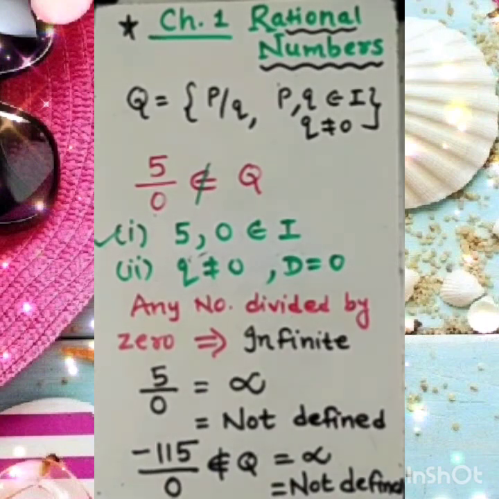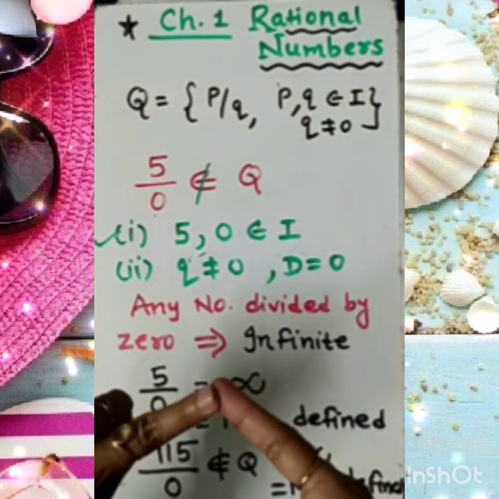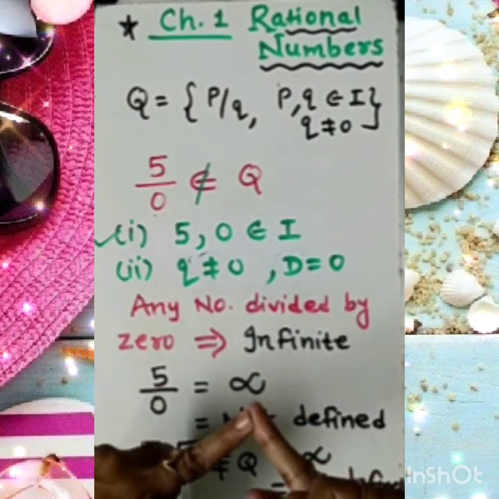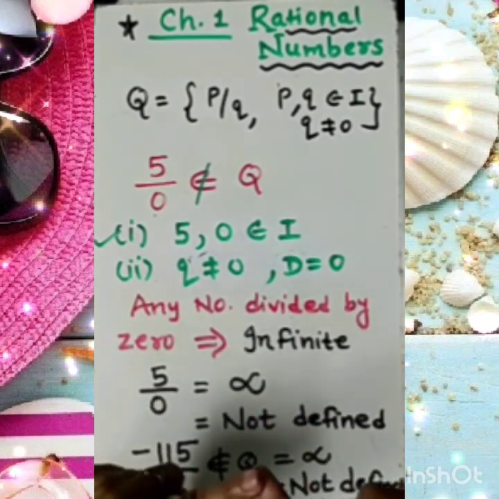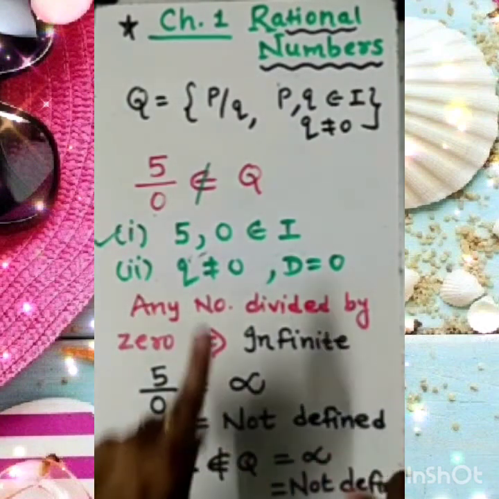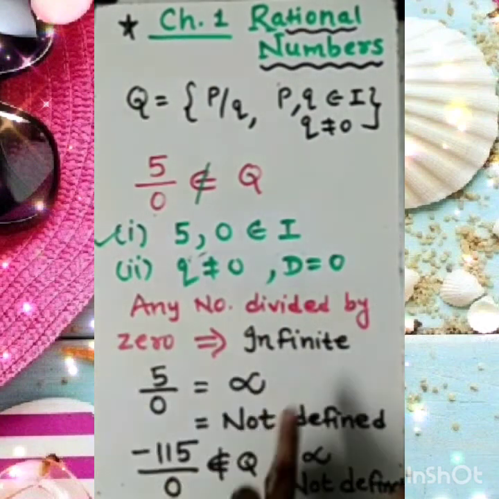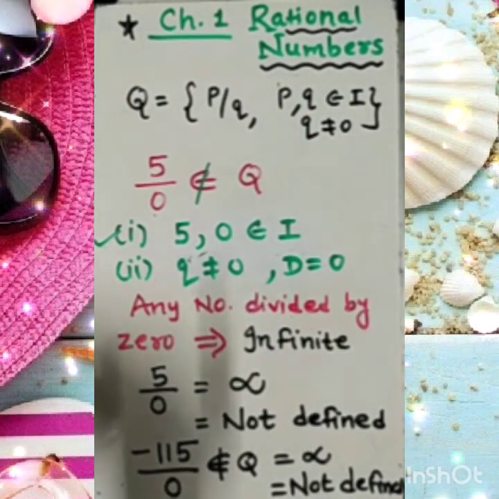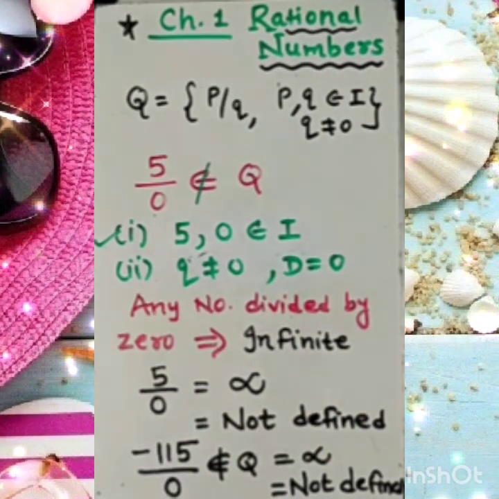So here is the complete explanation I have given you about rational numbers. We began from the set of natural numbers, then whole numbers, then we proceeded towards integers, then we proceeded to the set of rational numbers, that is Q, and under which conditions the different numbers give the results. So this is the complete explanation of rational numbers. I hope it's clear to you.